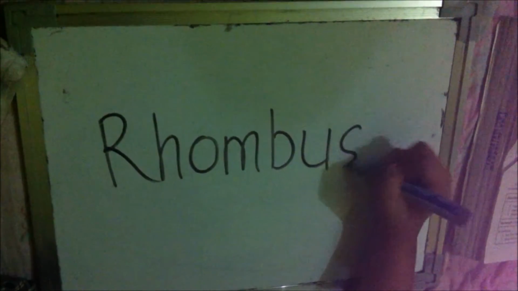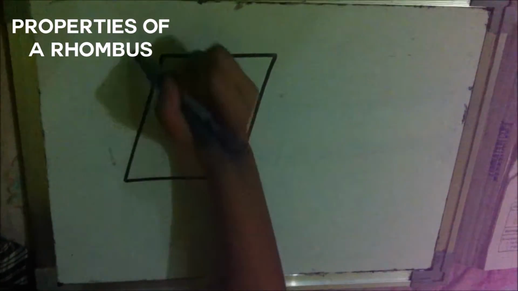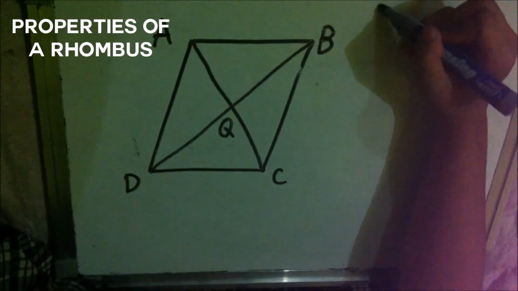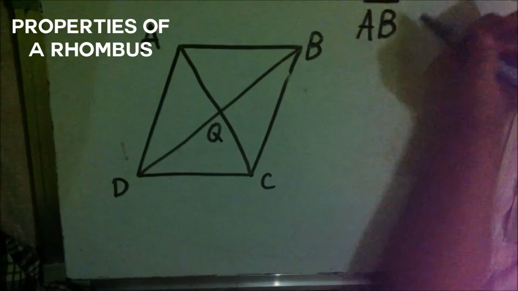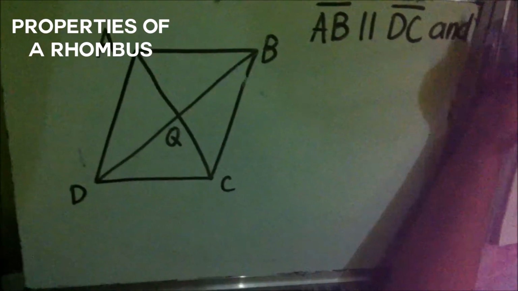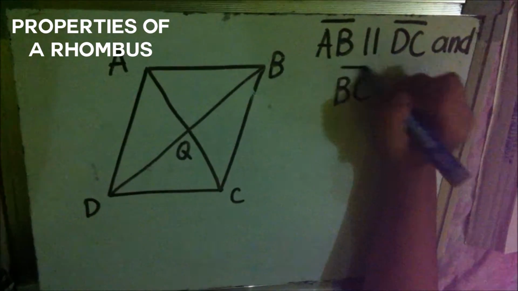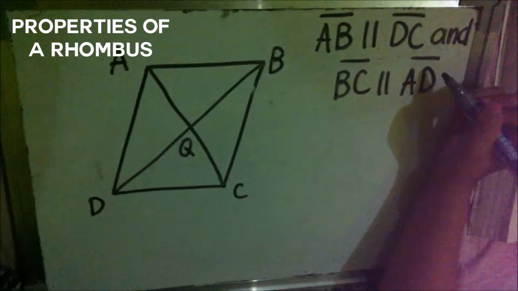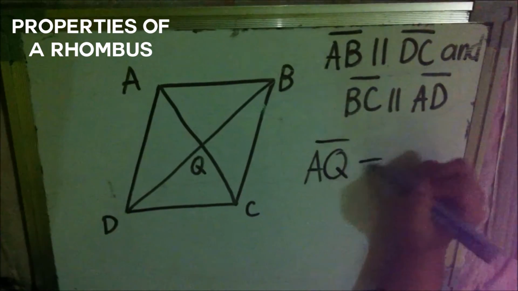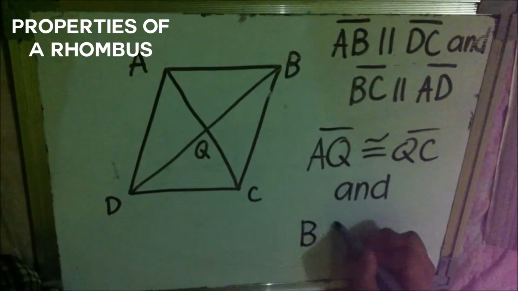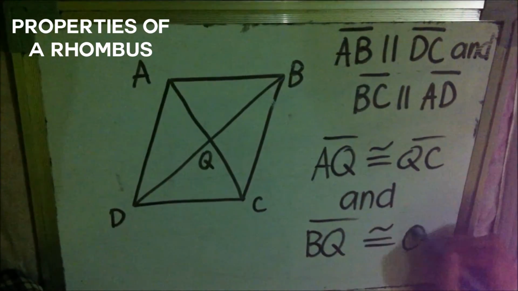A rhombus, a parallelogram with four congruent sides. A rhombus has all properties of a parallelogram. Opposite sides are parallel. Line AB is parallel to line DC, and line BC is parallel to line AD. Diagonals bisect each other. Line AQ is congruent to line QC, and line BQ is congruent to line QD.